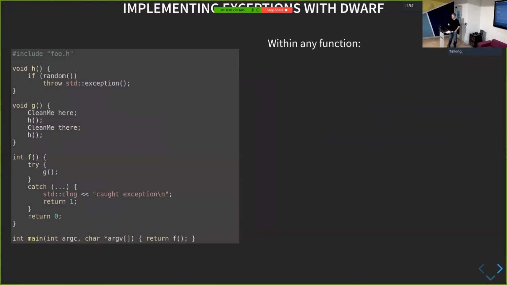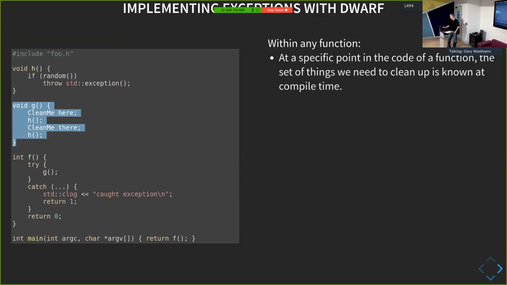Okay, so the next thing we do is start to do a tabular-based approach to doing the same thing, and we make a few observations. If we take our function g here, which is this innocent victim in the process, the one that's paying the penalty for the exception handling without actually using any exception handling, we can see that at any point in the code, if I'm right here, just before I've constructed this CleanMe object, I know it's impossible to happen, but should an exception be thrown at this point, I have nothing to do. I know that I've not gotten past constructing the first object.